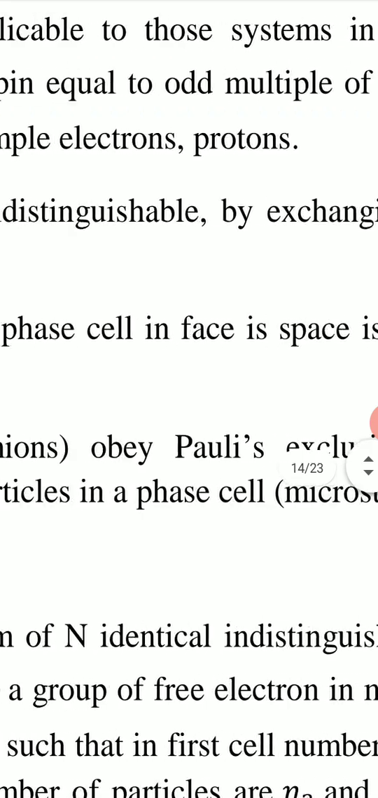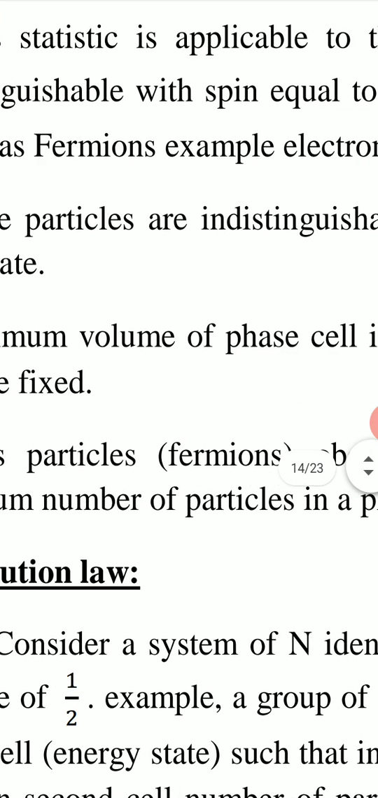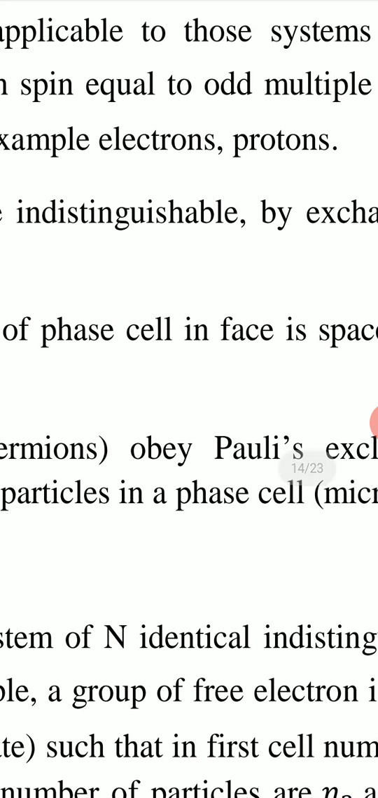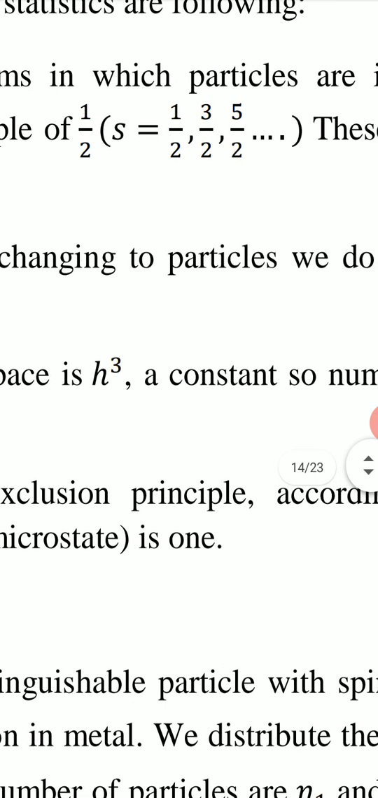These particles are known as fermions. Example is electrons, protons, etc. Electrons and protons both have spin half. So these are fermions. All the particles having spin S equal to 1 upon 2, 3 by 2, 5 by 2, which is odd multiple of half, all these particles are known as fermions and obey Fermi-Dirac statistics.